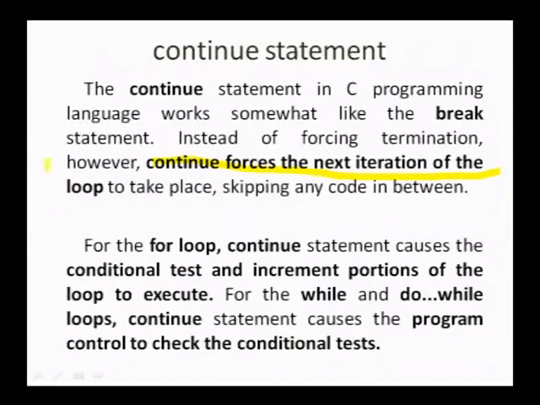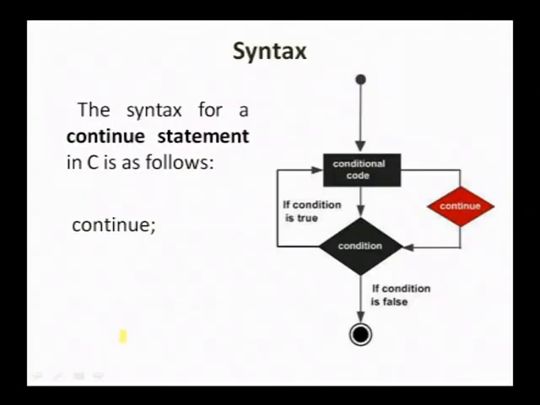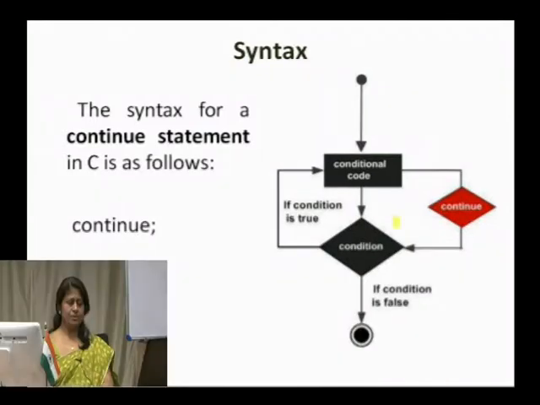So, for the for loop, the continue statement causes the conditional test and increment portions of the loop to execute. For the while and do while loops, the continue statement causes the program control to check the conditional tests. The syntax of the continue statement is just the keyword continue, and as we saw the flow diagram of the break statement, the continue is also given in a similar fashion.